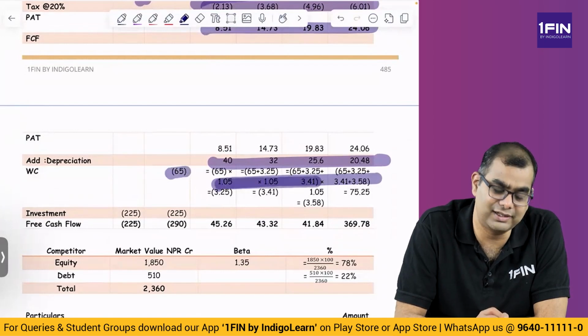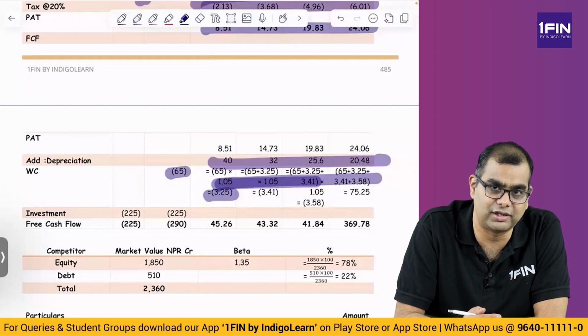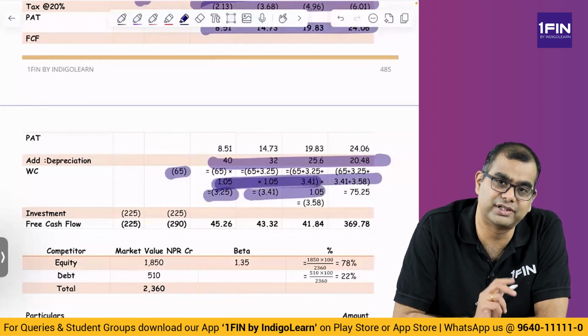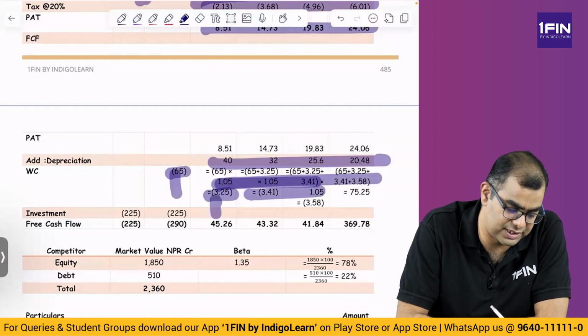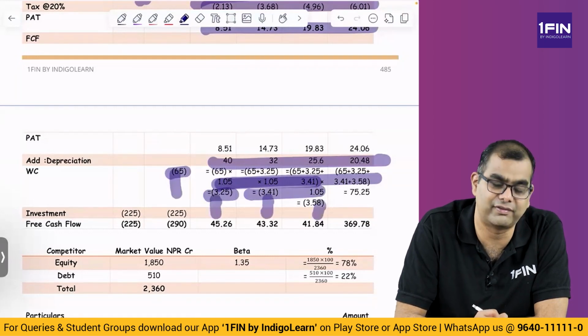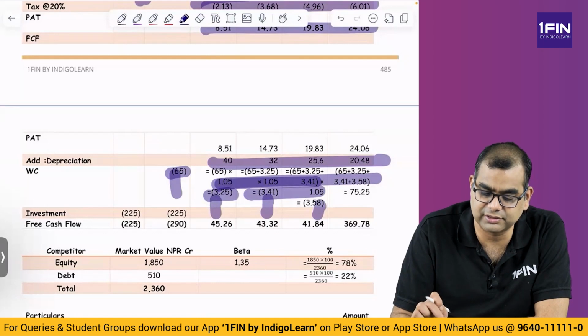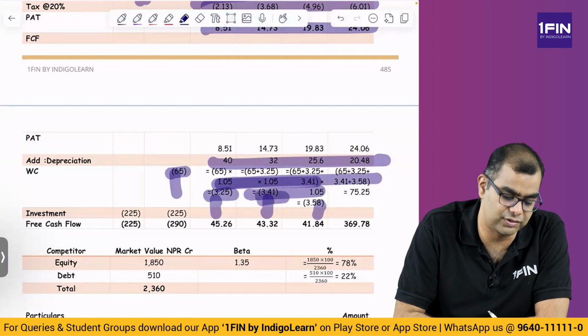So only the incremental 5 is the working capital outflow in year 2. But in the last year you get back everything that you have invested. So if you take 65 plus 3.25 plus 3.41 plus 3.58, how did I get 3.25? 65 into 5% is 3.25, plus 65 is equal to 68.25, into 5% is 3.4125, which is what this is.